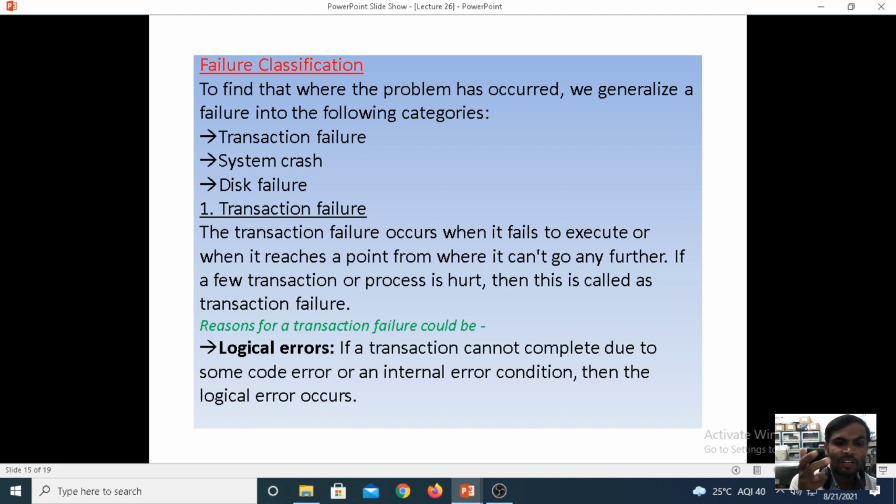It means the operation is not executing under the transaction, then we can call it a transaction failure. Why is it not executing? Maybe there is a syntax error or a logical error. You may understand this from when you write a simple program, a C program or a Java program.